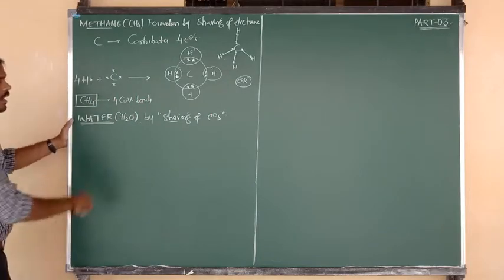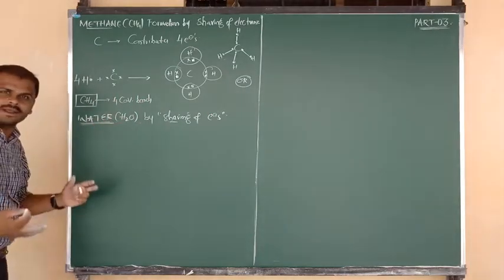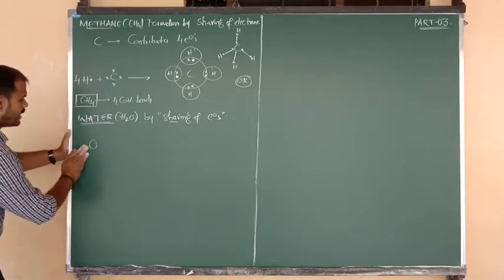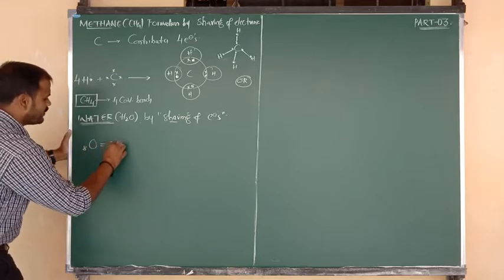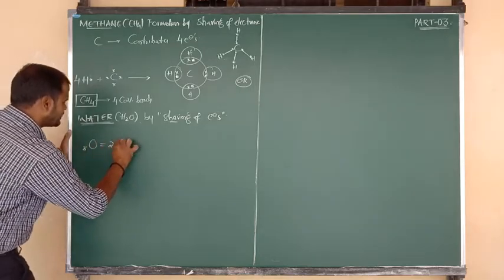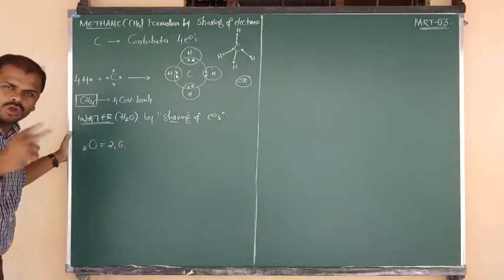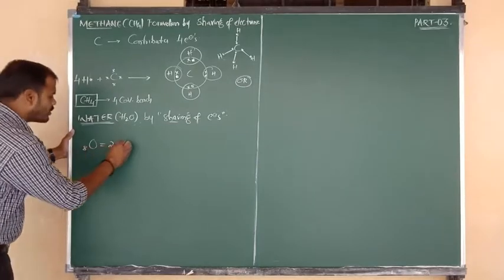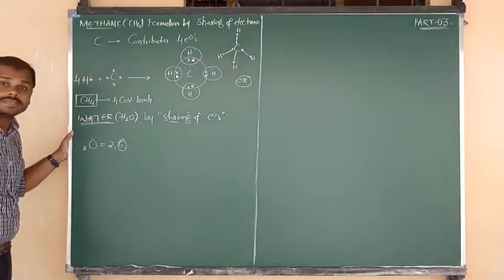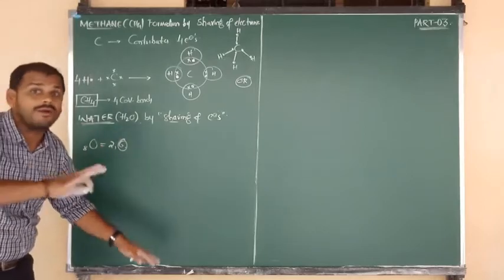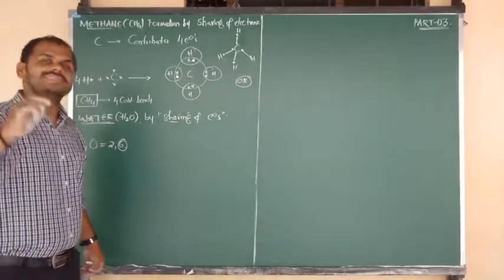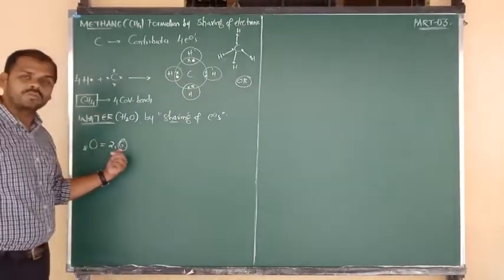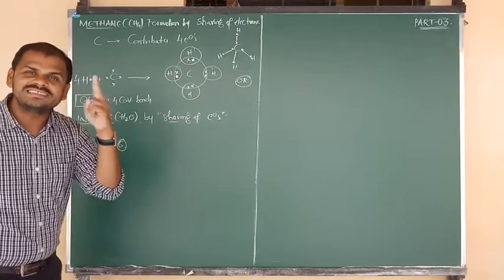Let us find, first of all, in the water molecule, what is the central atom? Oxygen is the central atom. Its atomic number is 8, so its electronic configuration is 2, 6, that is 1s2, 2s2, 2p4. So 6 plus 2, totally 8 electrons. For oxygen, the outermost orbit contains 6 electrons, but all 6 electrons are not equal to the valency. Valency is 8 minus the group number. The group number is 6, so the oxygen valency is 2.